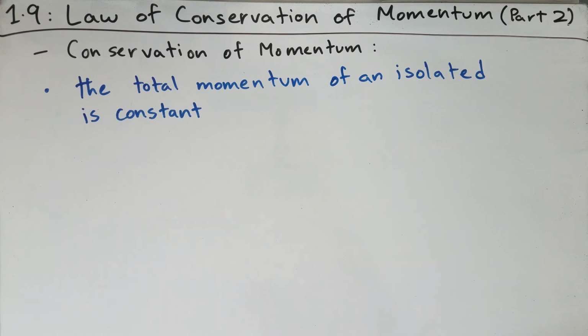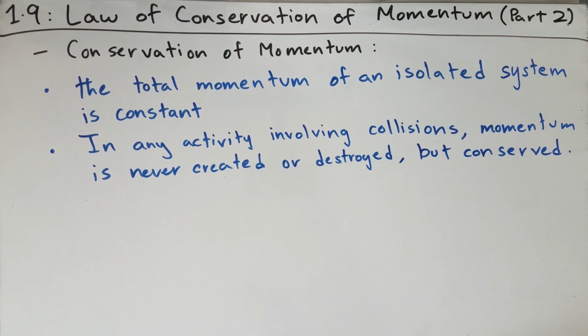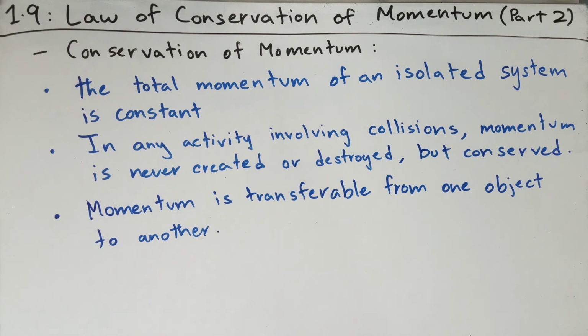The law of conservation of momentum says that the total momentum of an isolated system is always constant. So in any scenario or activity that involves collision of two or more objects that have some momentum, the momentum is never created or destroyed, but it is always conserved. And momentum is only transferable from one object to another. It cannot be destroyed, it can never be created, but it's always conserved.